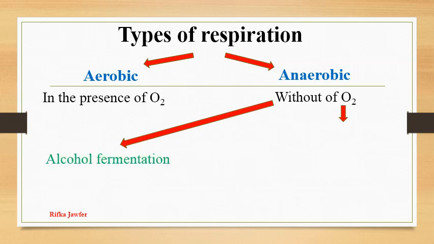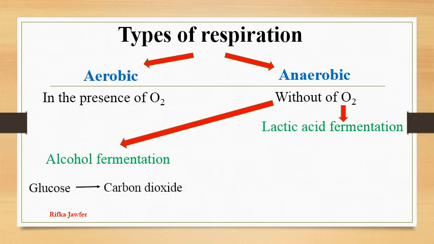Alcohol fermentation taking place inside plants and yeast, and lactic acid fermentation happening within animal cells, are types of anaerobic respiration. During alcohol fermentation, glucose is converted into carbon dioxide, ethyl alcohol, and energy.